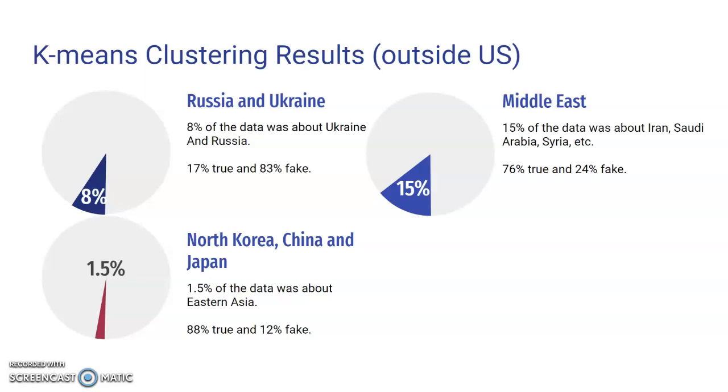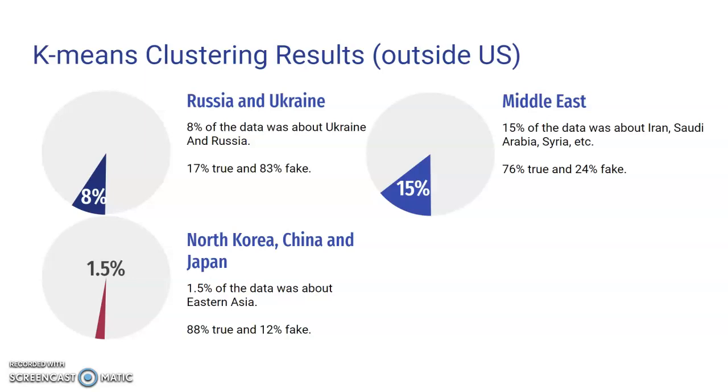So let me show you some more tangible results of our analysis. For example, 8% of the data was about Ukraine and Russia, and 70% of them were true and 83% of them were fake. So as you can see, most of the news about Russia and Ukraine were fake.